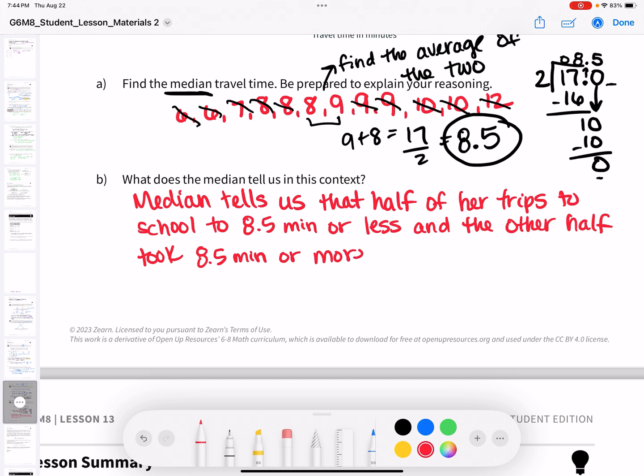And we know it's half and half because this is exactly the middle. Median equals the exact middle.